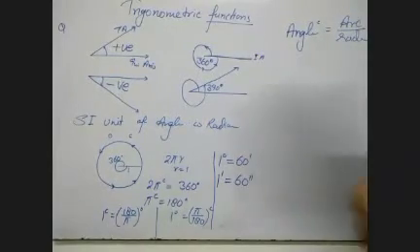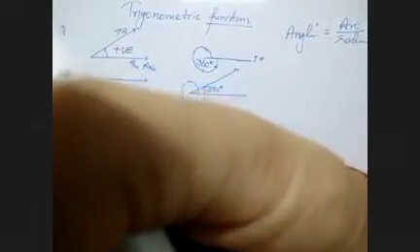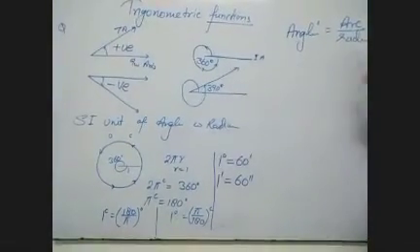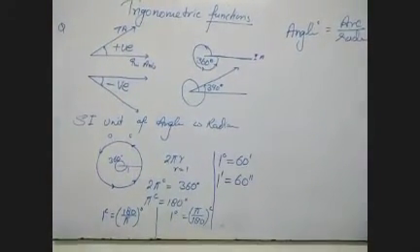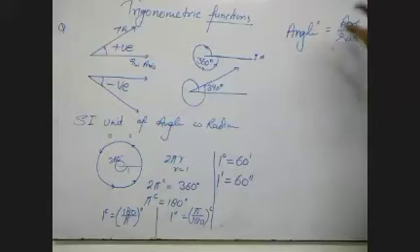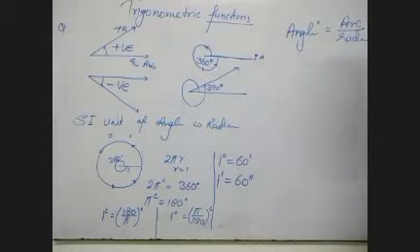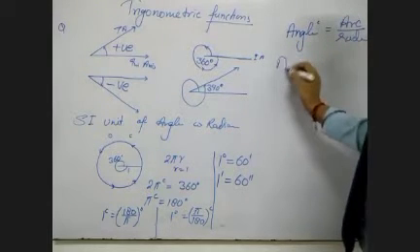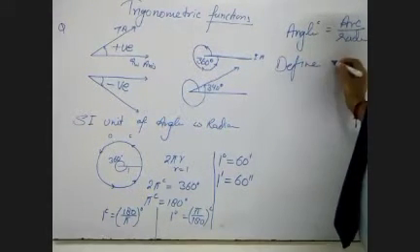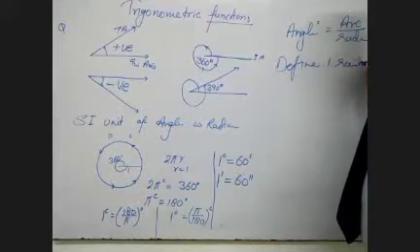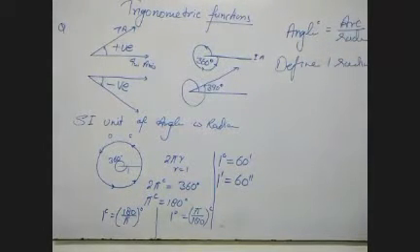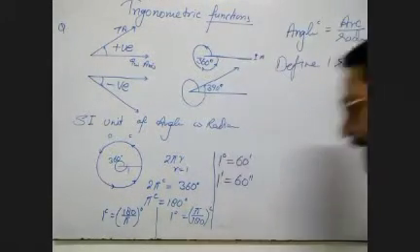It's a new thing for you. So we have got the idea of what angle is. Angle is equal to arc upon radius. So this thing is with us. Now a thing comes, define 1 radian. What is 1 radian? Just try to see this thing.